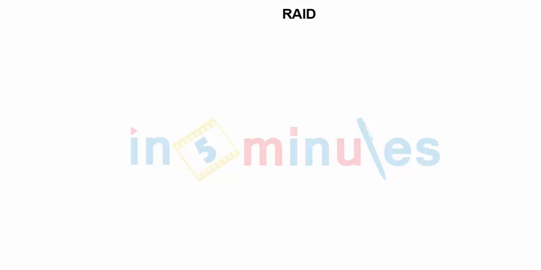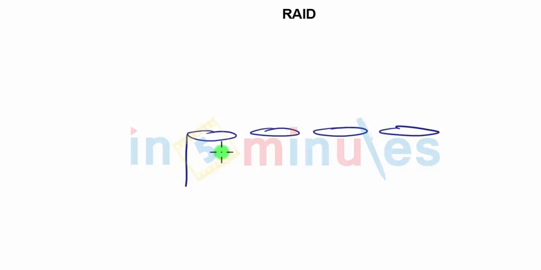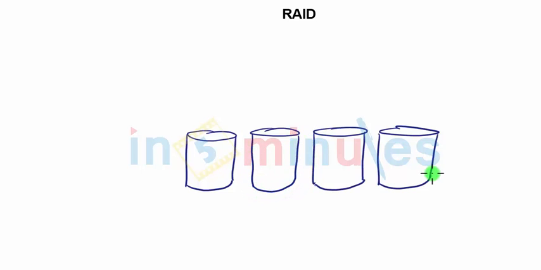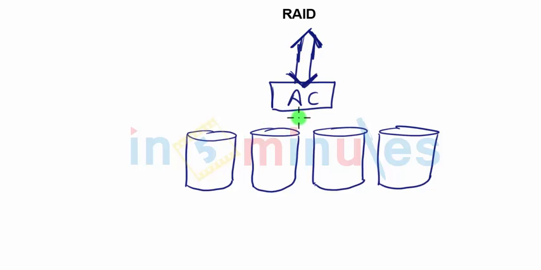The entire idea behind RAID technology is to work with multiple disks. Now how is this going to work? We would have multiple disks, so instead of having one single hard drive, we would be having multiple hard drives which are interconnected. There would be something called an array controller, let's call it AC. All the data coming from the system or going from the RAID would come across this array controller. All disks are connected to the array controller.